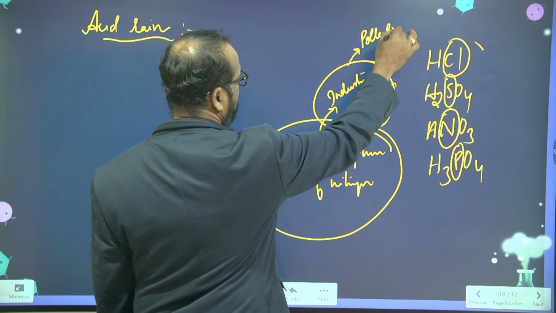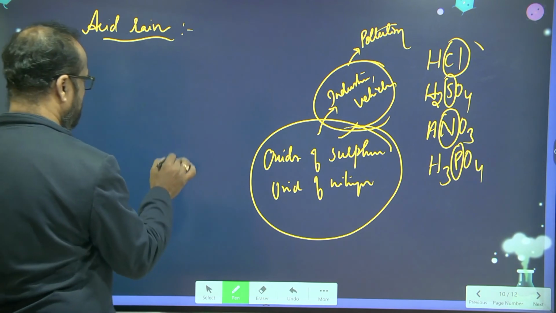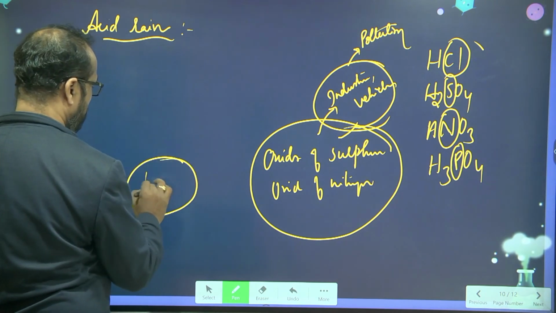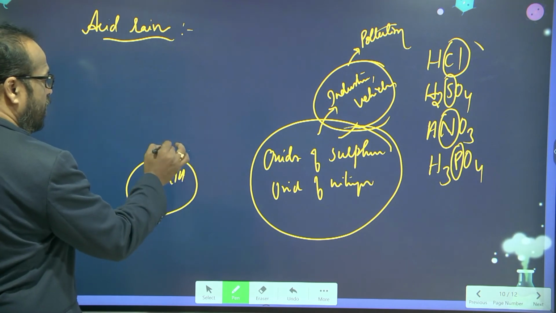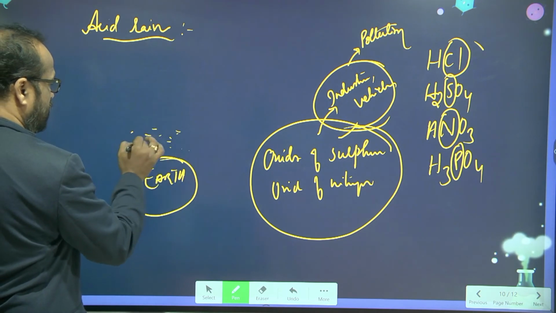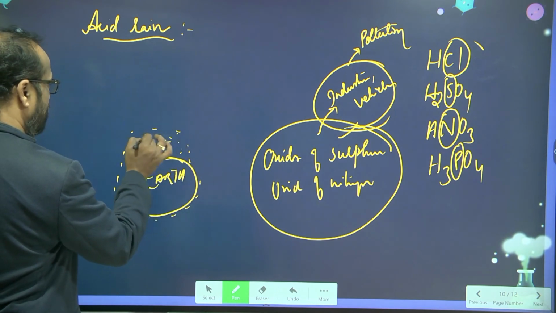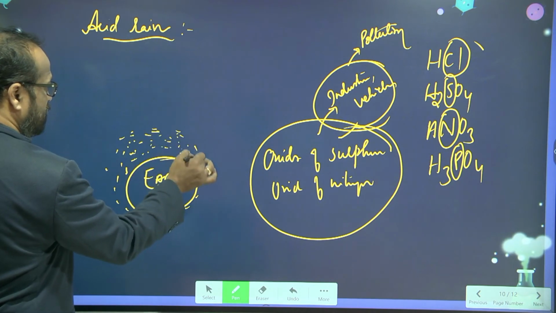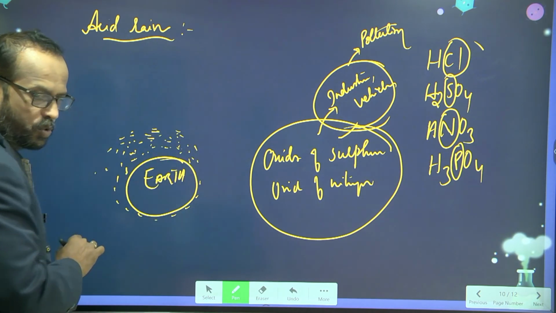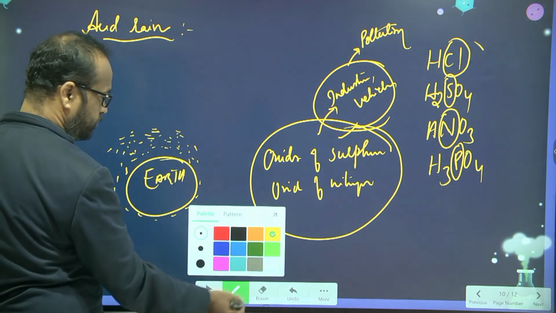These particles are present in the atmosphere of the earth. So this is the earth, and these particles are released from the industries and from the vehicles, and they are present in the atmosphere like this. Now what happens when the rain falls?